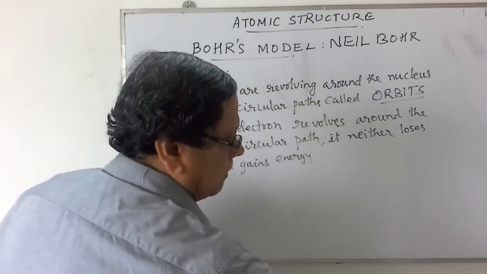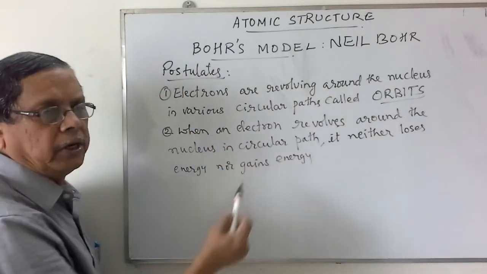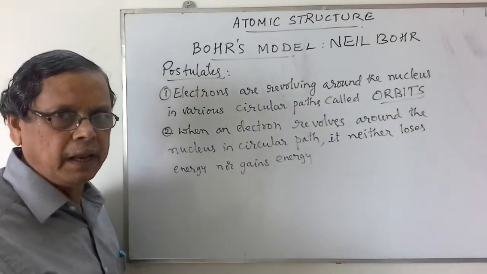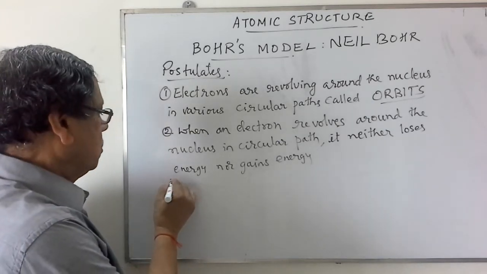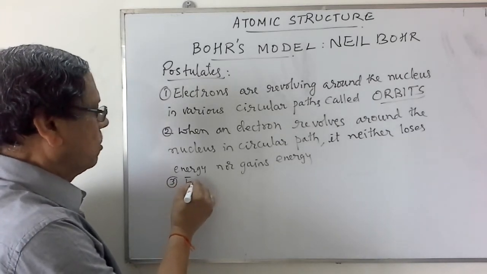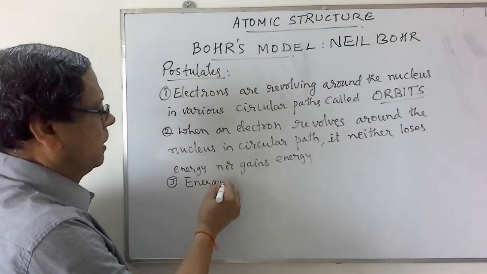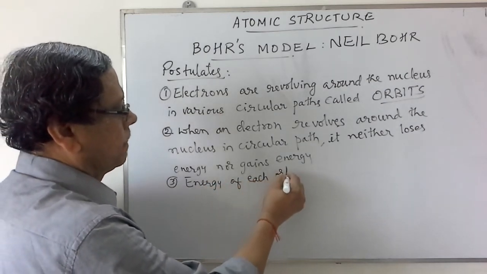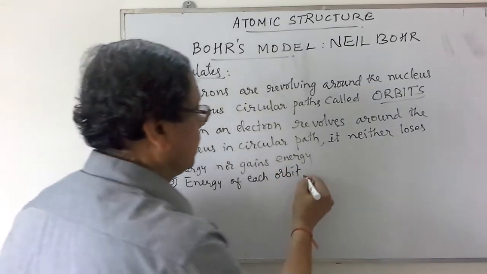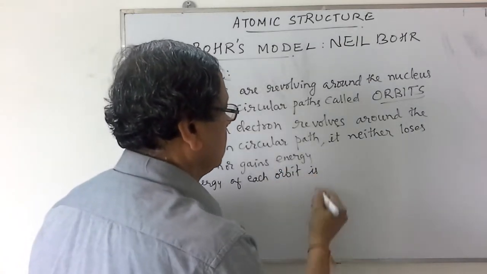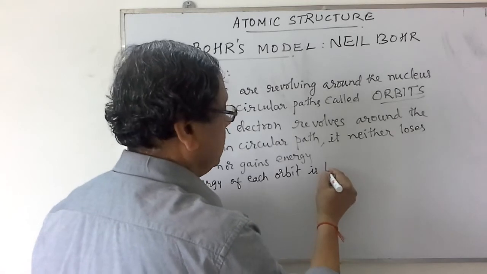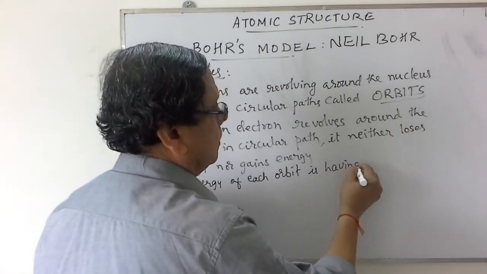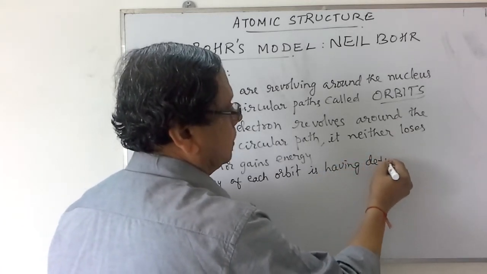So it means when an electron is present in a particular orbit, it is stable. Okay, so the energy of each orbit has a definite value.